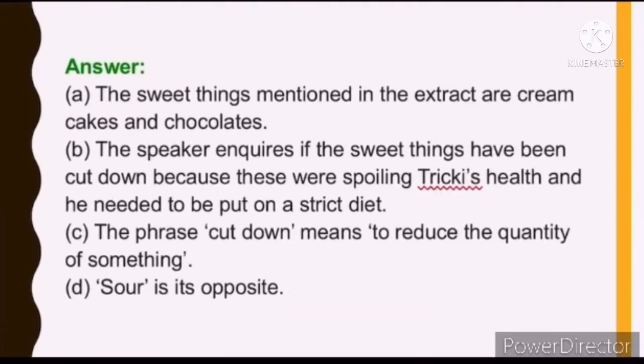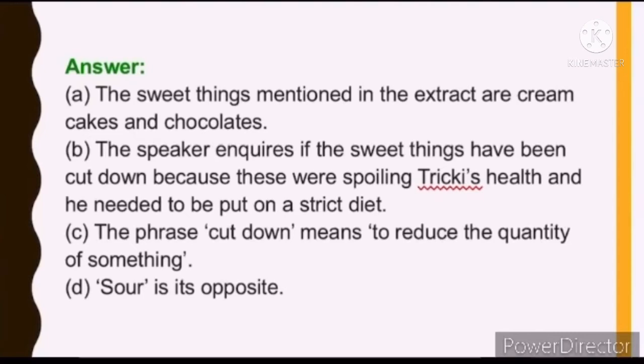The first question was, what sweet things are being referred to in the extract? So the sweet things mentioned in the extract are cream, cakes and chocolates. The next question was, why does the speaker inquire if the sweet things have been cut down? So the speaker inquires if the sweet things have been cut down because these were spoiling Tricky's health and he needed to be put on a strict diet. As we all know, Tricky was overweight.